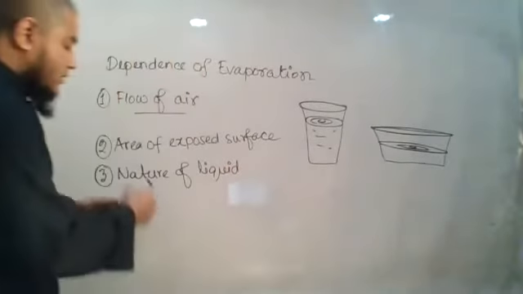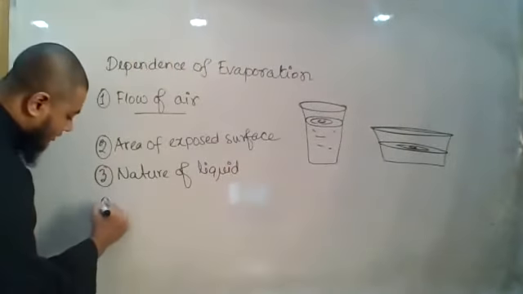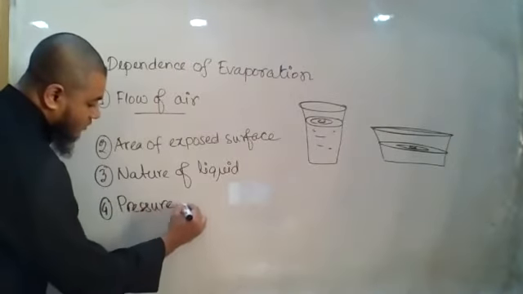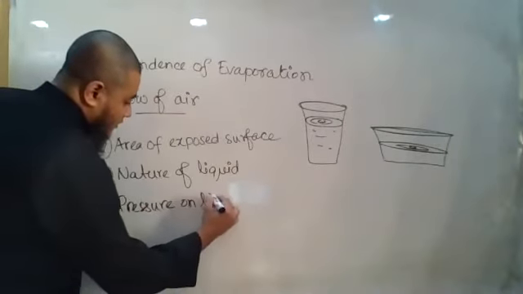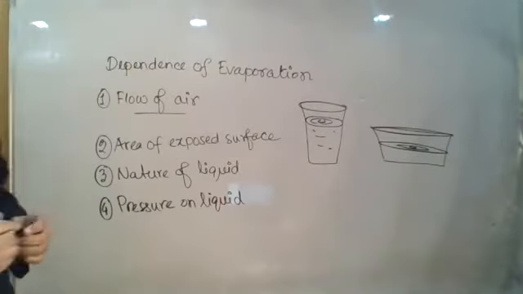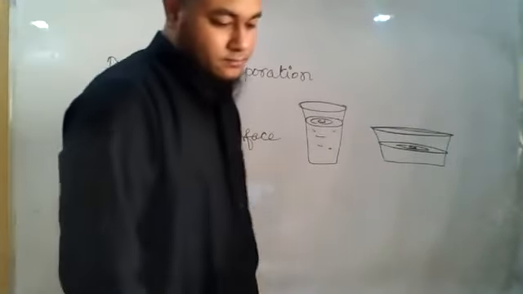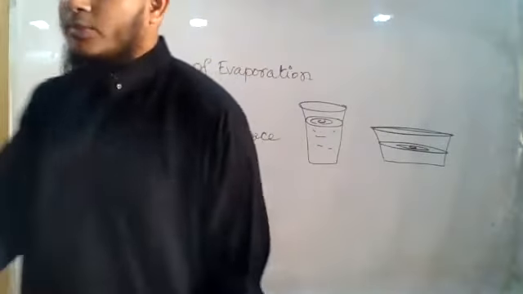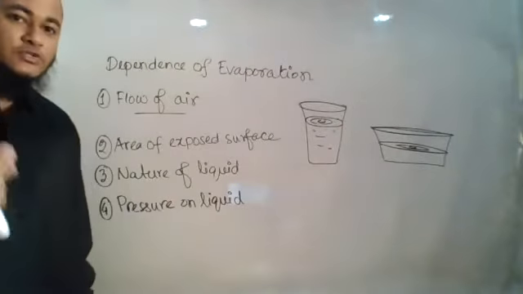Then pressure on the liquid. We have already got to know that pressure is a great factor, right? So pressure on the liquid. So if the pressure is more, then what will happen? Can you guess? The rate of evaporation. Remember, this is the inverse relation.